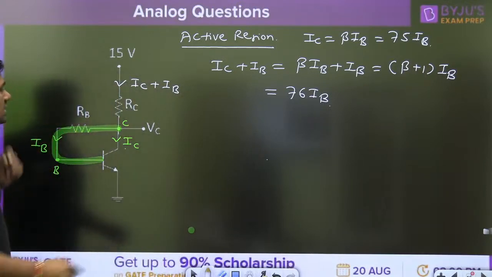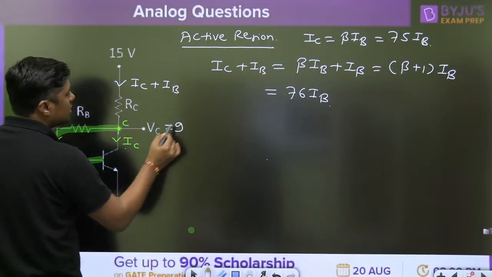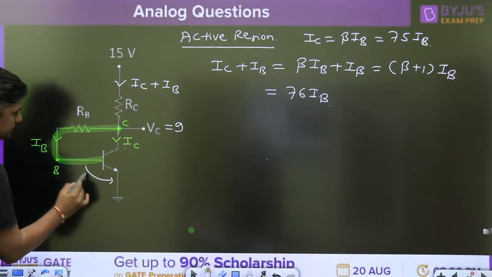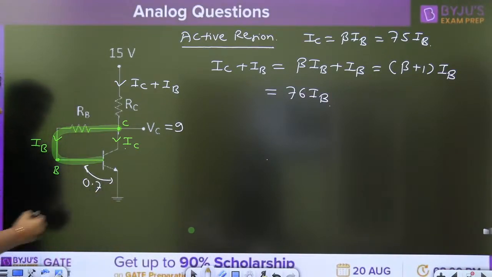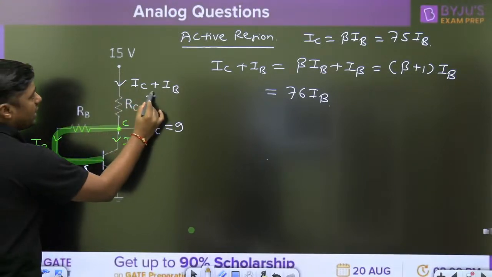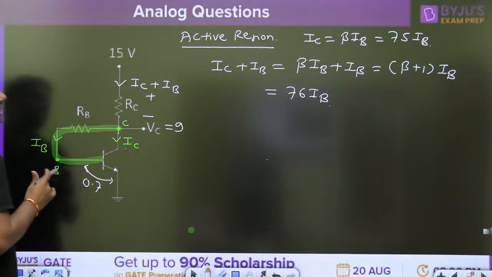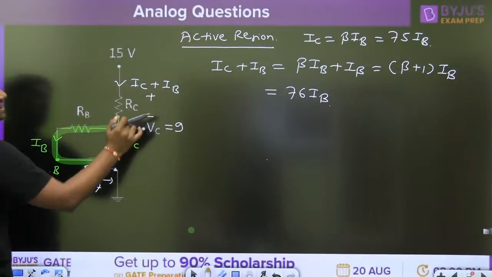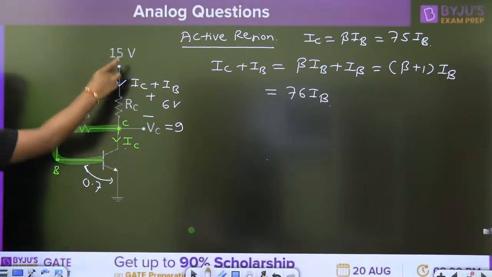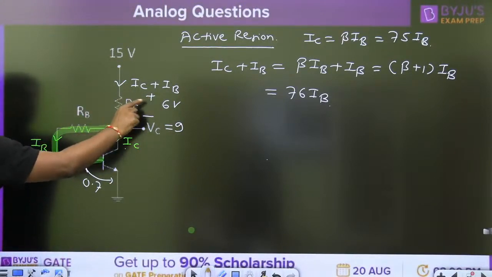Now we are having this 9 volt, and it is a 0.7 volt. Now my dear friend, what is the drop across this RC? When I am calculating the drop across this RC, it is very simple. 15 minus 9, that is 6 volt.